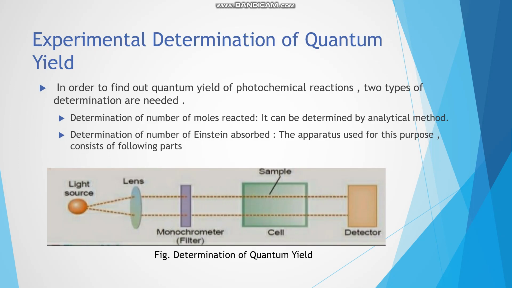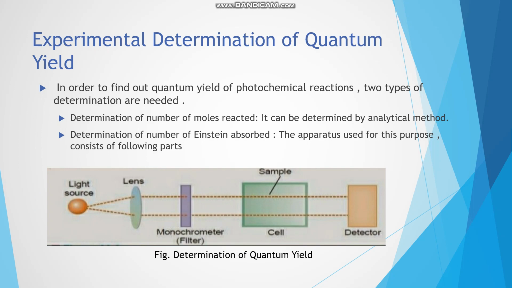Experimental determination of quantum yield. To find quantum yield, two types of determination are needed. First, determination of number of moles reacted. It can be determined by analytical method of kinetics. Second, determination of number of Einstein absorbed.